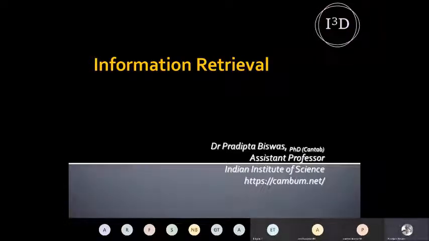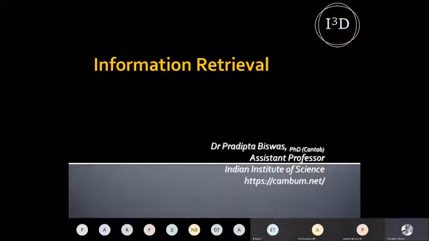So today we will talk about information retrieval. In the previous two lectures, we talked about state space search algorithms and later on Bayesian inferencing, which we discussed as a model of uncertainty modeling. Today we will talk about content processing because a lot of intelligent user interfaces are based on content